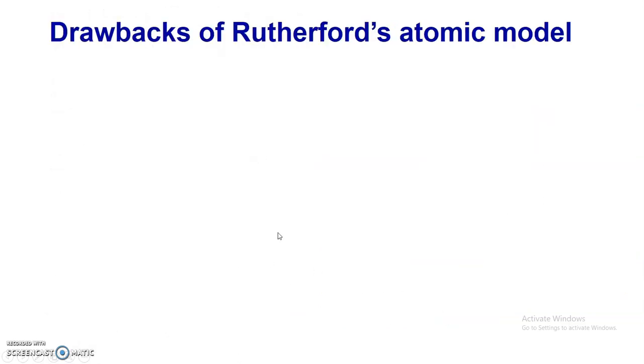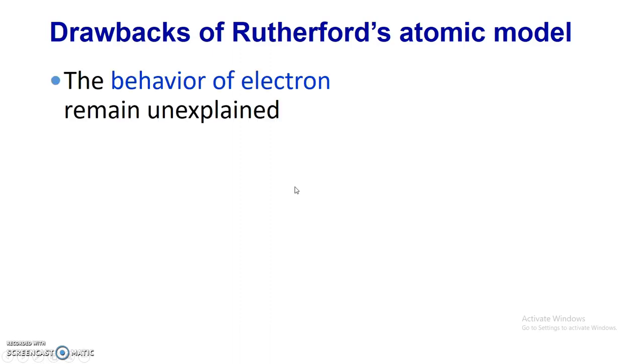There are some drawbacks of Rutherford's atomic model. Now what are the drawbacks? The first important drawback is that the behavior of electrons remained unexplained. From Rutherford's atomic model, the behavior of the electron remained unexplained.